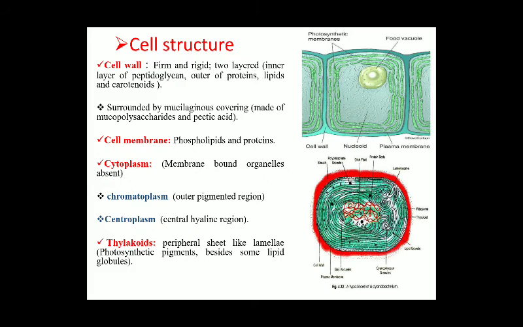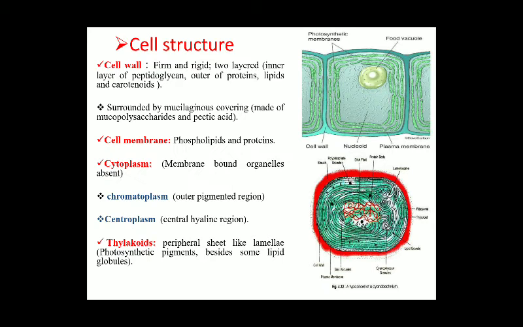Now their cell structure. First of all, we will talk about the cell wall. The cell wall is firm and rigid. It is two-layered. The inner layer is composed of peptidoglycan. The outer layer is of proteins, lipids, and carotenoids. You have to simply remember these terms.